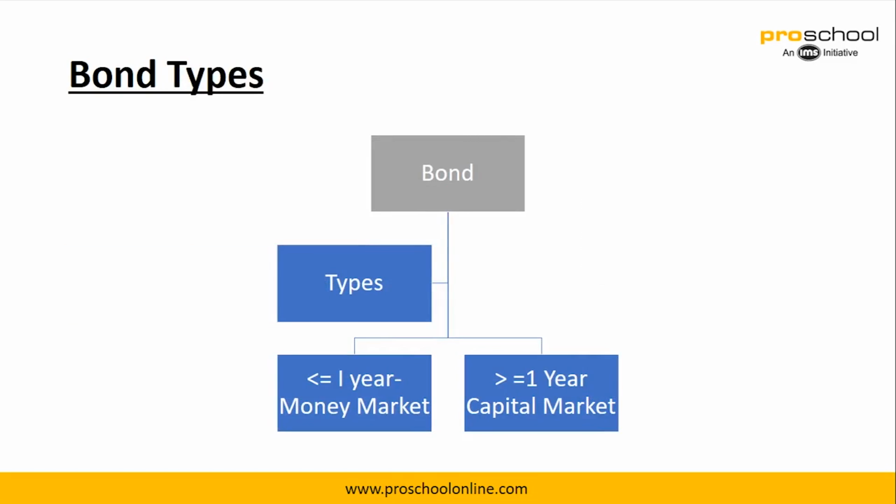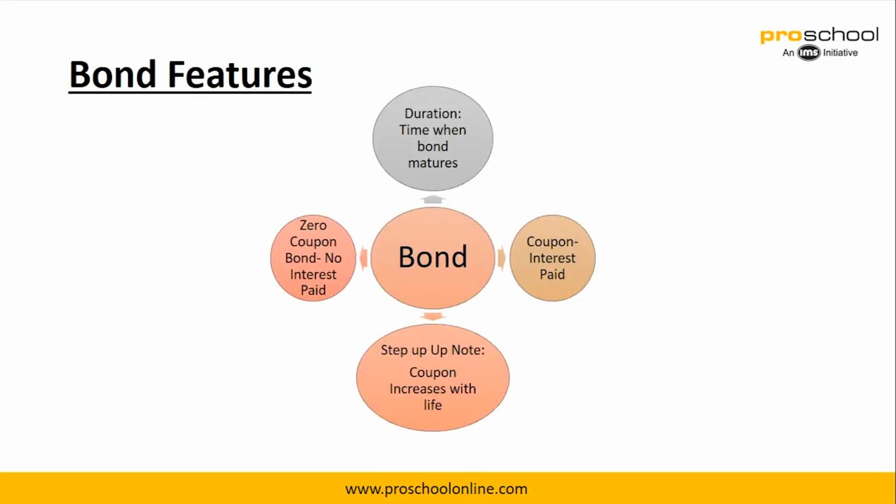The bond types: if it is less than a year, then it is called money market instruments. If it is greater than a year, it is called capital market instruments. The bond features: every bond will have a duration. For example, even government bonds do come with a duration of 10 years and an interest rate.